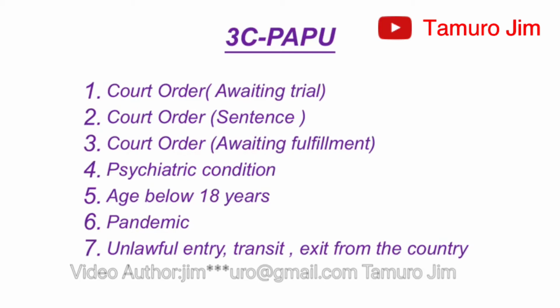Then the third court order is awaiting fulfillment. If those people are heard in court and then the case is won against that person, automatically that person will be told to pay something. So as they are waiting for the payment, the person still will be denied liberty, will be taken back to the cell as they wait fulfillment. Like in execution of an order of a court made to secure fulfillment of an obligation imposed on that person by the law. That is point number 3, court order awaiting fulfillment. It is in execution of an order of a court. This order is made to secure fulfillment of an obligation imposed on that person by the law.